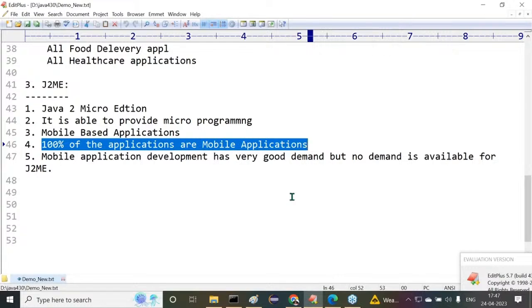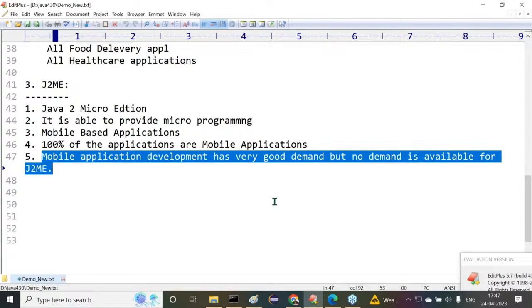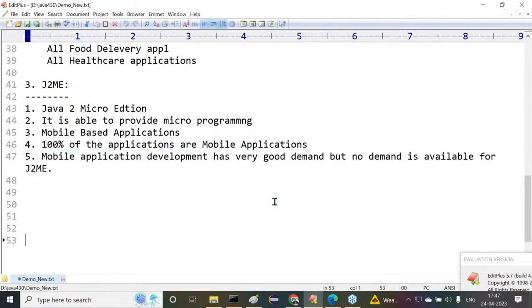All right, the next point is important. Mobile application development has very good demand outside, but J2ME does not have any demand. It's almost dead outside. So these are the things we have to understand clearly about J2ME. Out of all these, J2SE and J2EE are live at present in Java. J2ME is not required. No need to learn J2ME. We can leave this content.